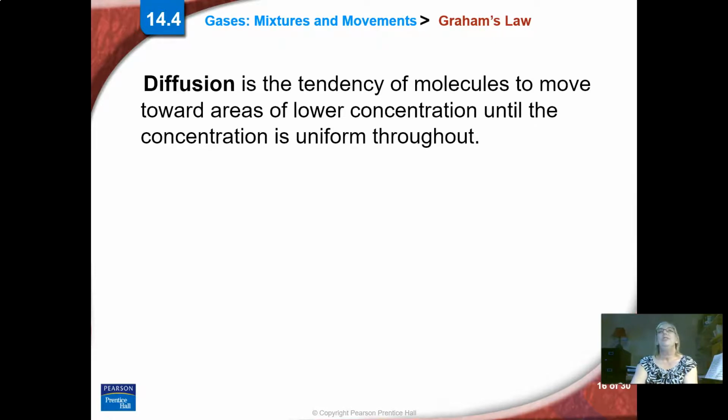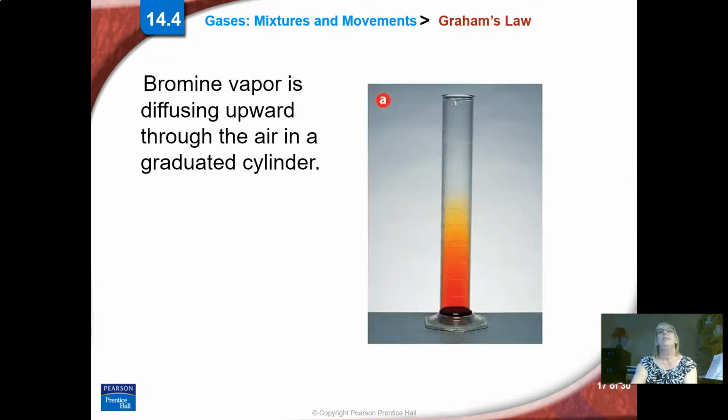If there's lots of skunk gas in the air, that skunk gas, because of entropy, is going to want to move away from that concentrated area to a lower concentrated area, so that's why you smell it far, far away. Diffusion. So bromine, remember I talked about bromine, iodine's the same way.